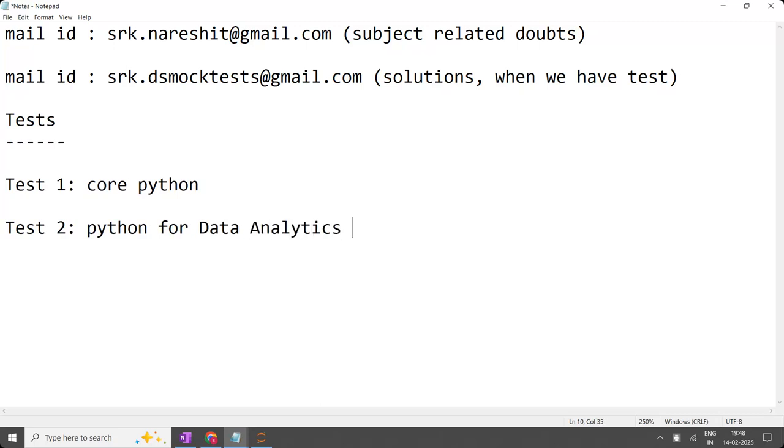What does this include? It includes NumPy, Pandas, Matplotlib, and Seaborn. So whatever is related to data analytics, you are going to have test number two. So in Python, two tests will be completed.